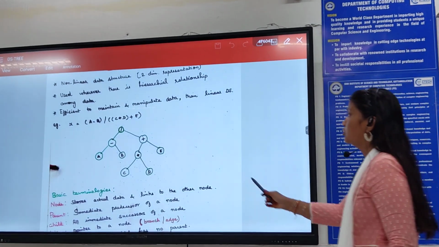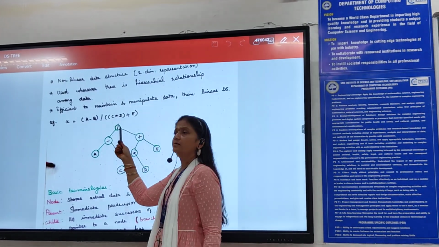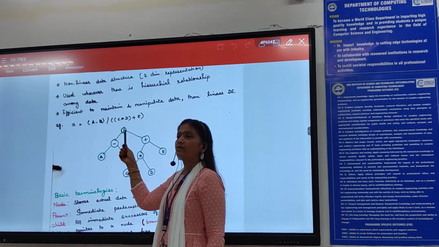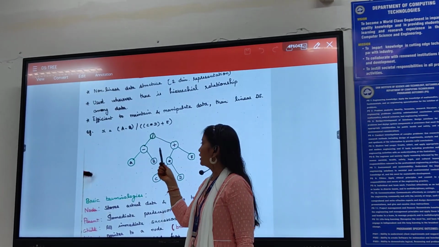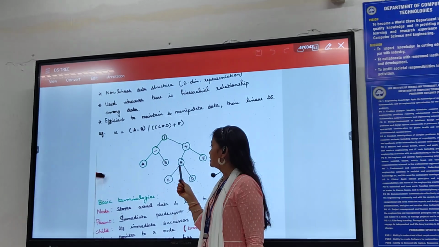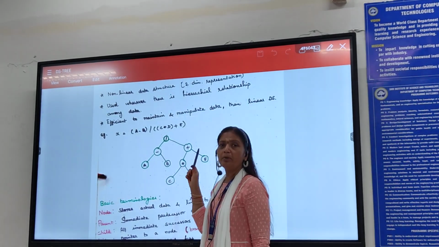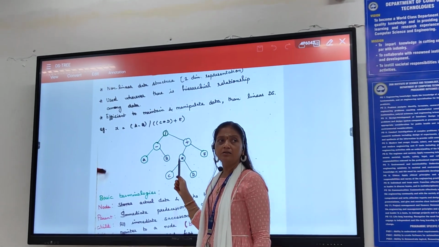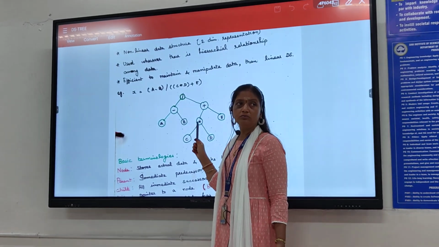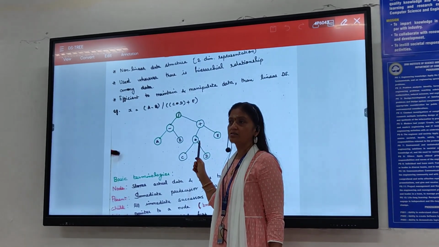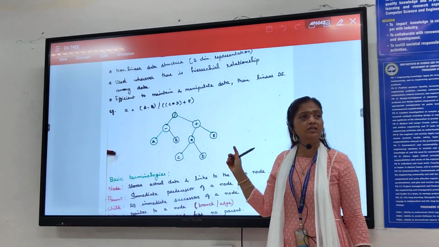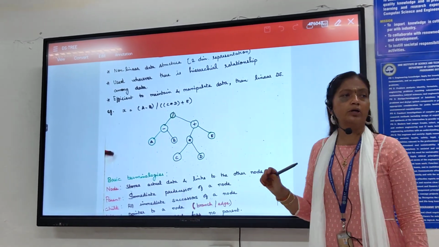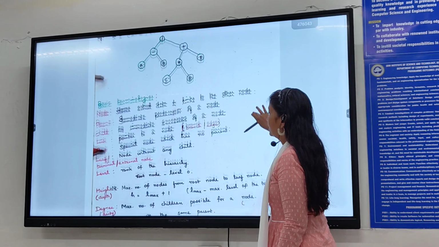Now see this root node. How many children does the root node have? 2 children. Minus, 2 children. Plus, 2 children. Star, 2 children. So the maximum number of children is 2 for any node. So the degree of this tree is 2, or the arity of this tree is 2. Okay? Yes, next one.